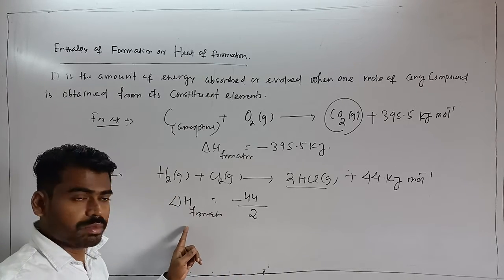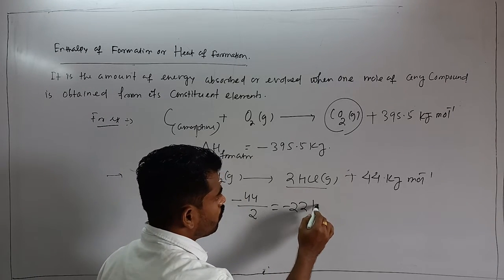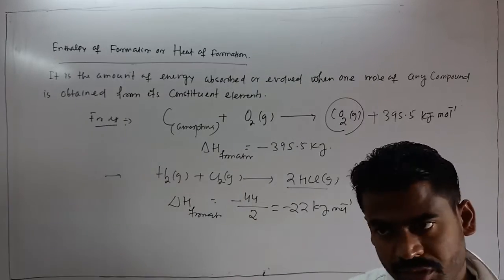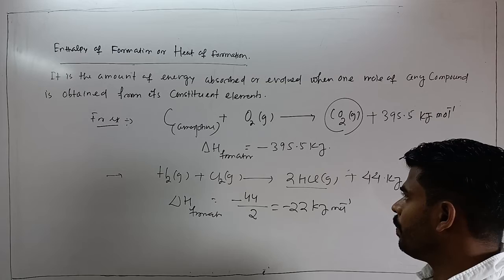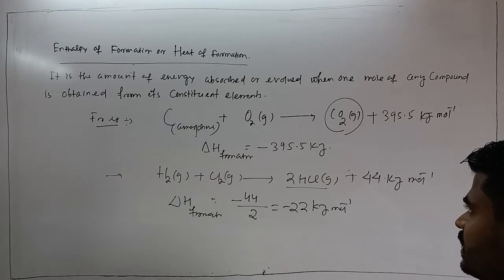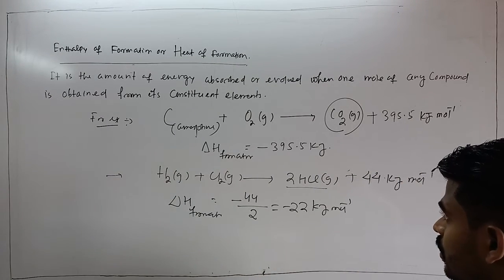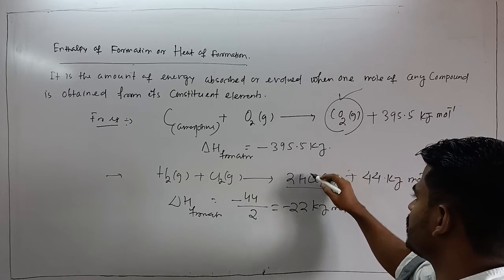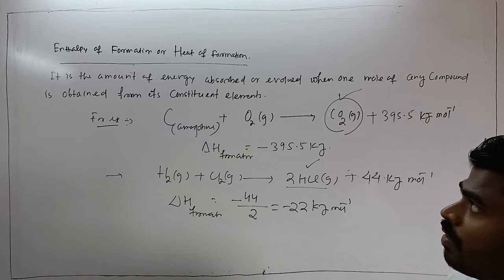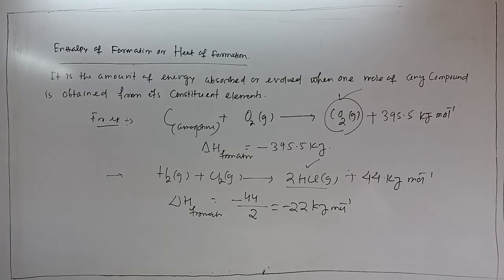That's why del H formation becomes equal to minus 44.2, that is minus 22 kilojoule per mole. So this is the enthalpy of formation. And you see, enthalpy of formation can be positive or negative, it does not matter, it can be exothermic or endothermic. But the key point is, we have to focus on formation of 1 mole of any substance. Here 2 mole, so for 1 mole you have to divide by 2. That is called enthalpy of formation or heat of formation. Clear?